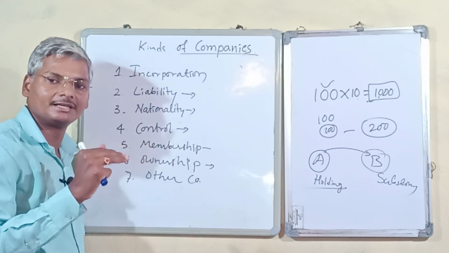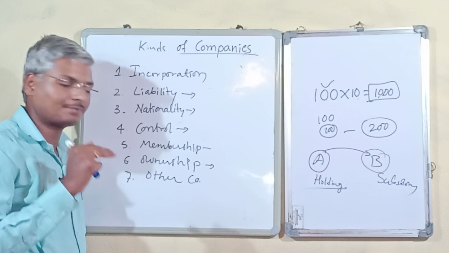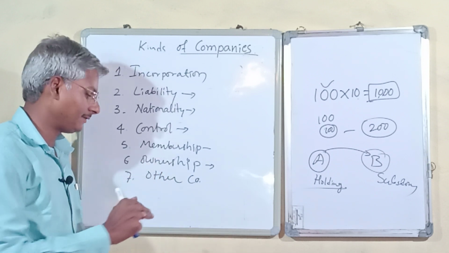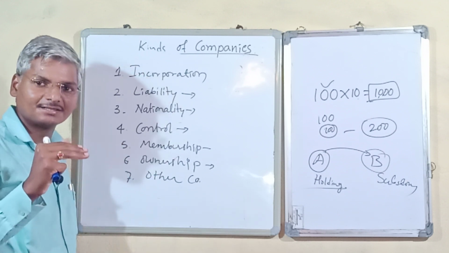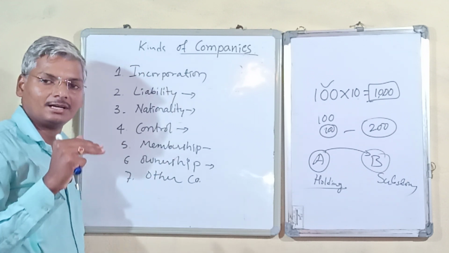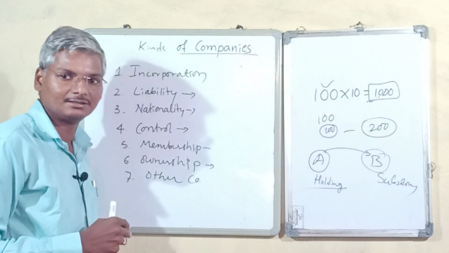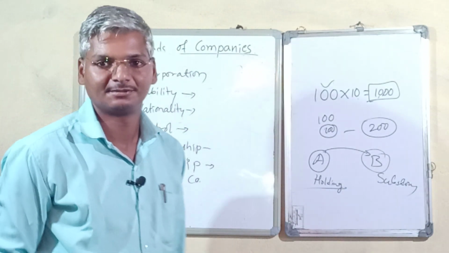Control: holding and subsidiary. Membership: public and private. Ownership: government and private. And other companies: small, banking, listed, one person, illegal association and dormant companies. So this is with relation to kinds of companies. Thank you.